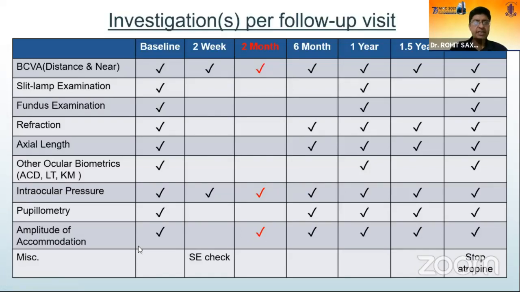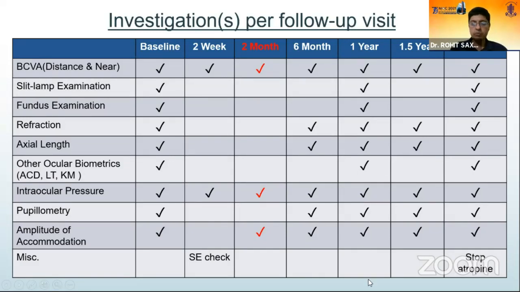So at baseline, do a complete examination. At 2 weeks, you do the visual acuity assessment and intraocular pressure assessment and look for any side effects. The 2-month visit, like I said, may be optional in your clinical practice. At 6 months, you need to see them once.